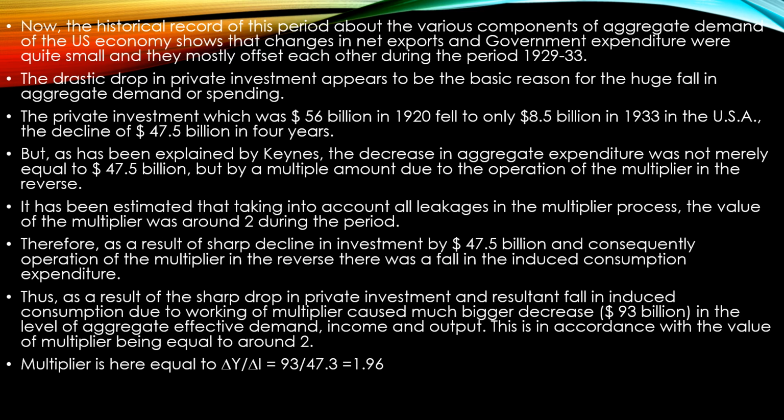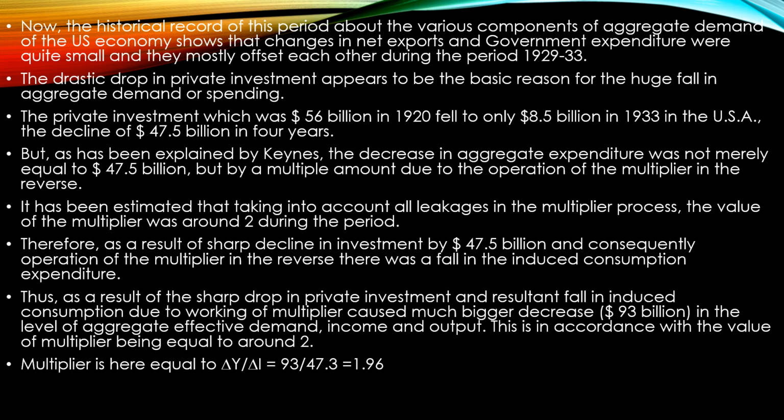Now just understand some of the historical evidence. This shows that various components of aggregate demand of the US economy changed. Net exports and government expenditure were very small, and mostly offset each other during the period of 1929-30.